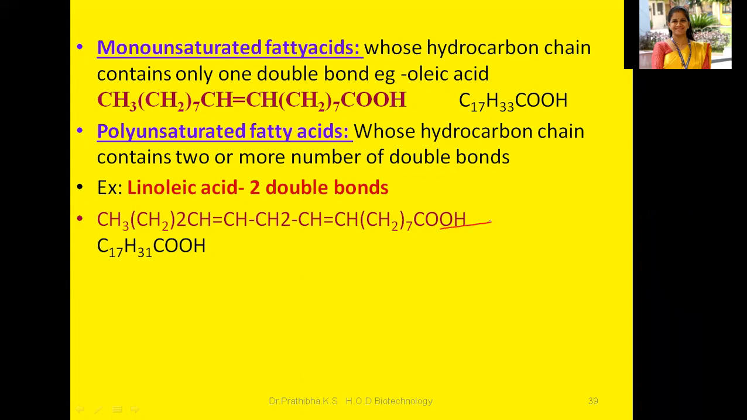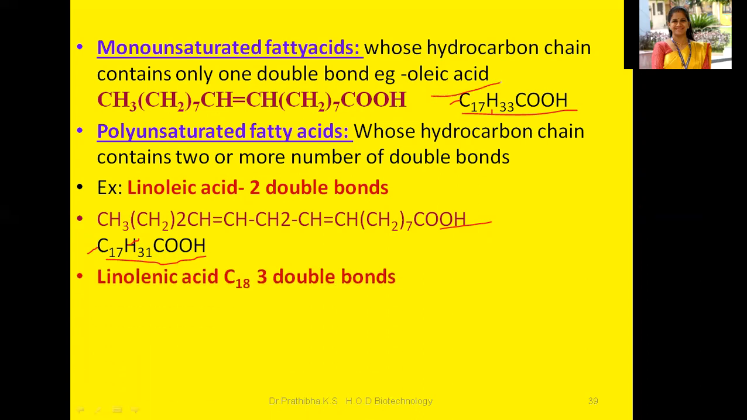Their molecular formula is C17H31COOH. Okay, always everyone will keep in mind this one, C17H31COOH, linoleic acid. C17H33COOH, oleic acid. See, here also you have C17 and here also you have C17. But hydrogen, here 33 is there, here 31 is there. So this is the linoleic acid and this one is the oleic acid.